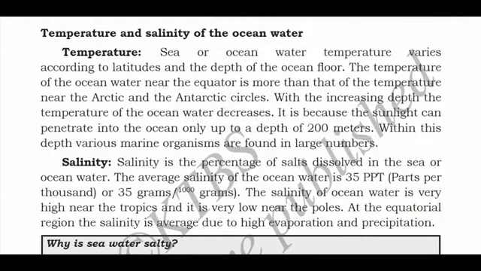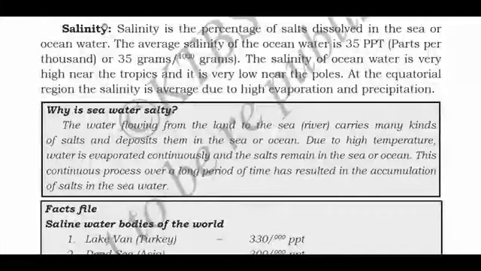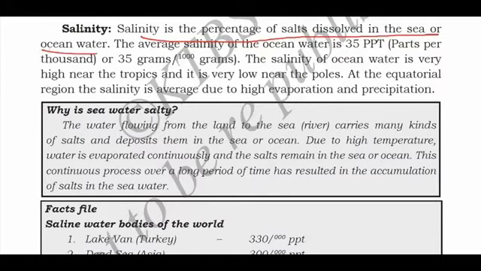Next, we will discuss salinity. Salinity is a percentage of salt. What is the definition of salinity? You have to write: salinity is the percentage of salt dissolved in sea or ocean water. From the word salinity, you can remember salt. The percentage of salt dissolved in the sea or ocean water.